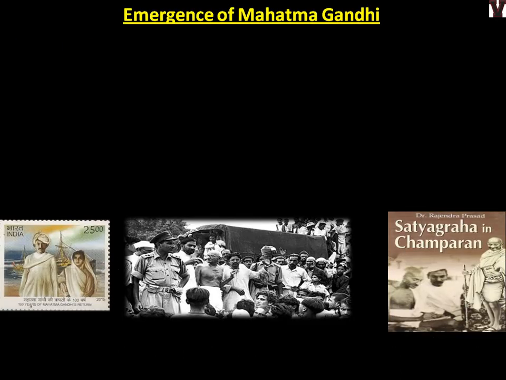Now Gandhi reaches India, and before he entered into any national movement, there are three important small movements you have to remember, which are very important because it is over 100 years, 125 years since this happened, and it is actually the anniversary now. Champaran happened in 1917, Satyagraha in Champaran. The book by Dr. Rajendra Prasad, the book cover which I have given, and on the left side is the stamp released for 100 years of Gandhi's arrival in 2015. In the center picture you see Mahatma Gandhi with a person on the right, Rajkumar Shukla, who actually invited him to Champaran in Bihar, where the actual problem happened.